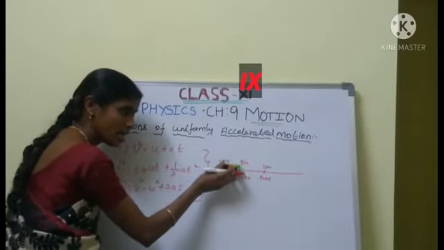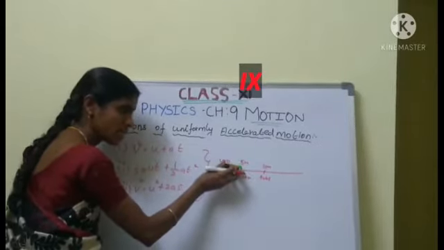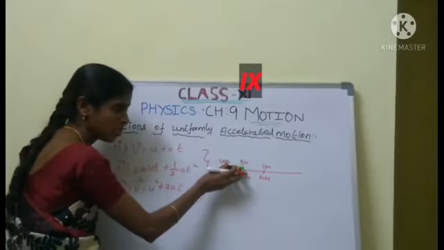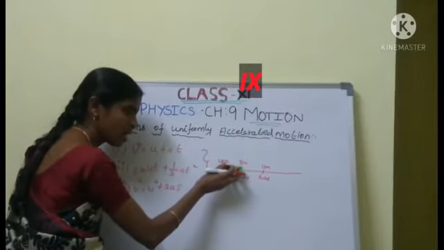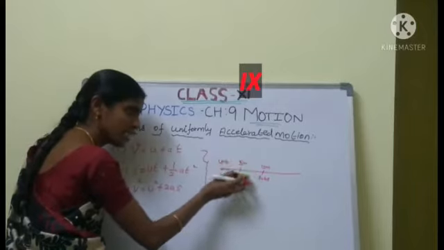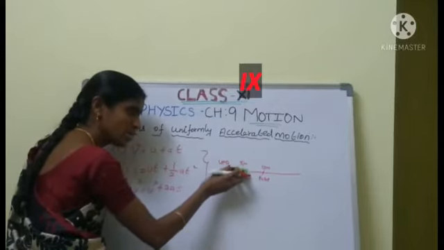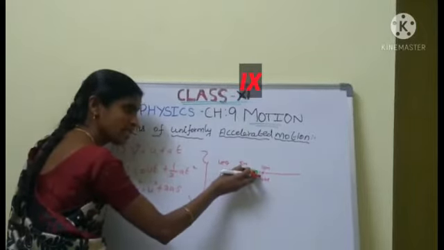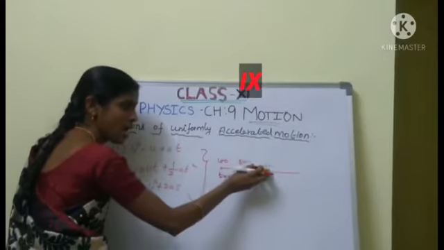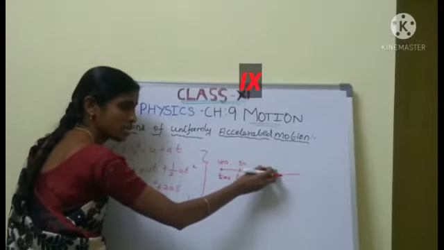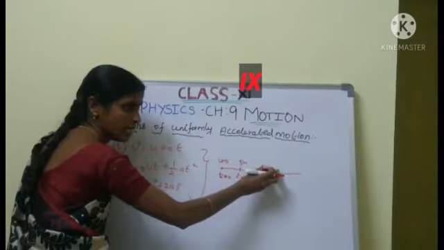This is the car. Initial velocity of the car U equal to 0. Then we increase the velocity. T equal to 2 seconds, the car is moving, the velocity is 5 meter. And t equal to 4 seconds, the velocity is 10 meter.